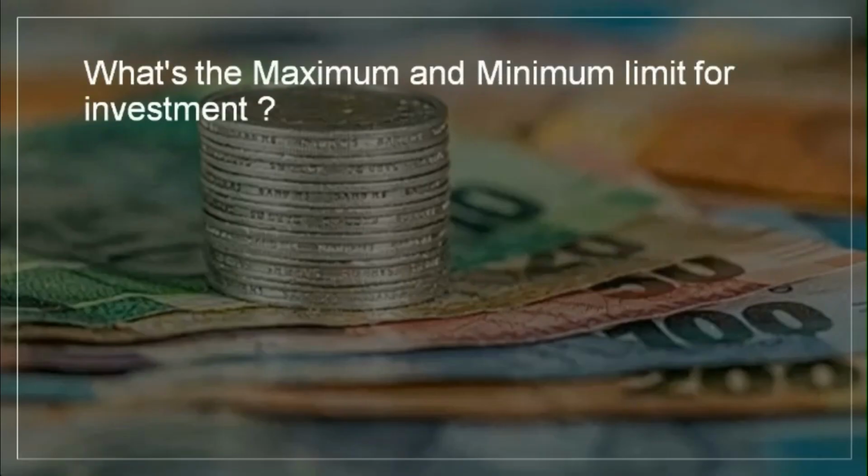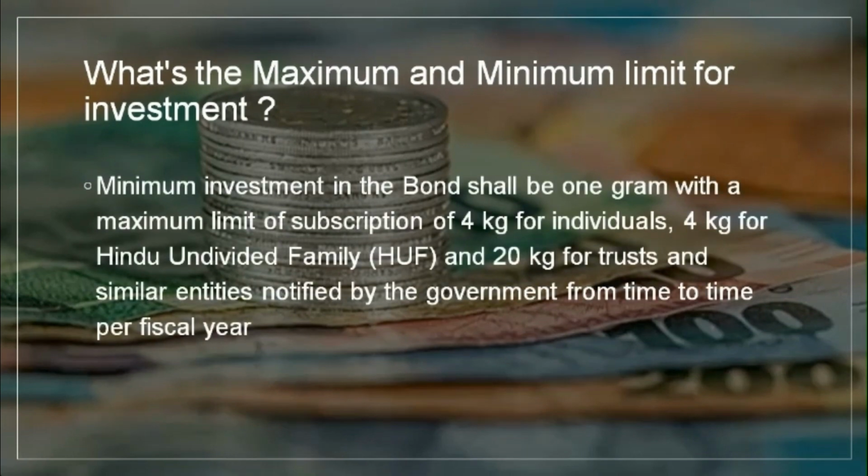What's the maximum and minimum limit for investment? Minimum investment in the bond shall be 1 gram with a maximum limit of subscription of 4 kilograms for individuals, 4 kilograms for Hindu Undivided Family, HUF, and 20 kilograms for trusts and similar entities notified by the government from time to time, per fiscal year, April-March.